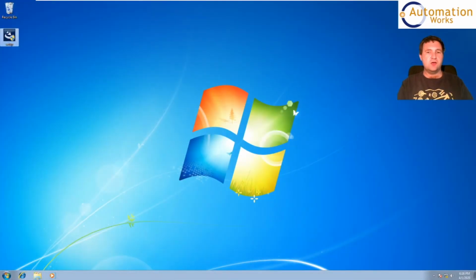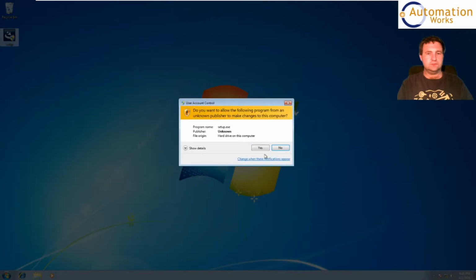Okay. Once the file is downloaded, you have to find where you've stored it, and you double click the setup icon. You click yes.